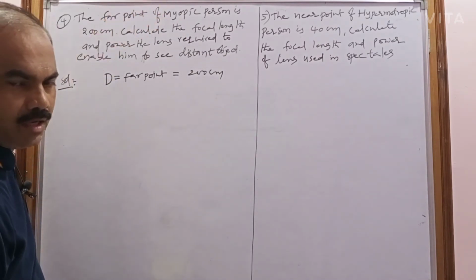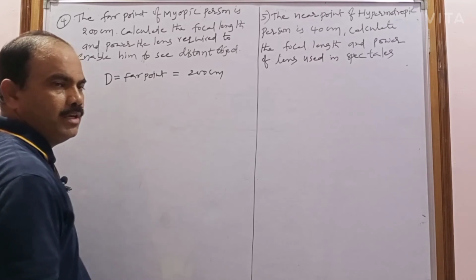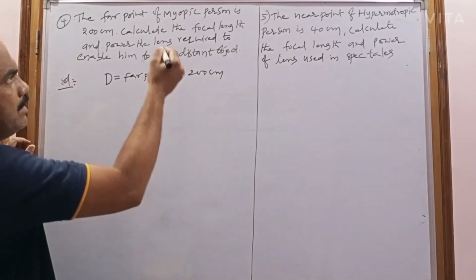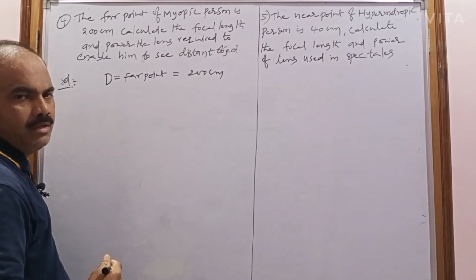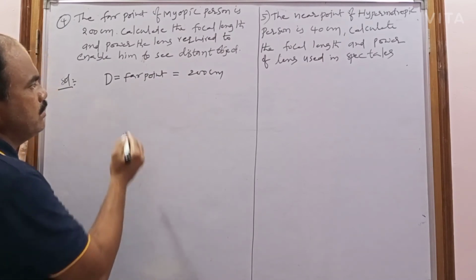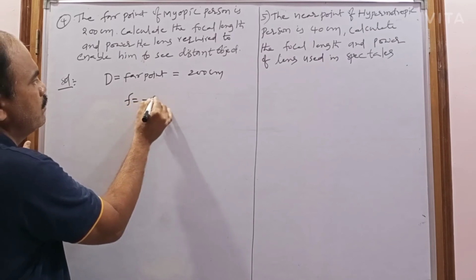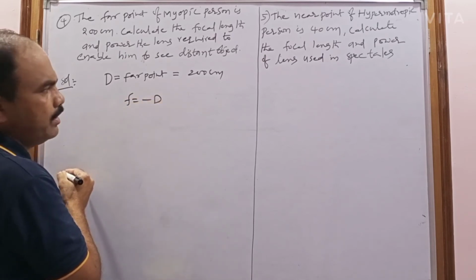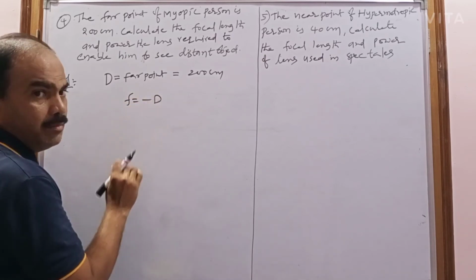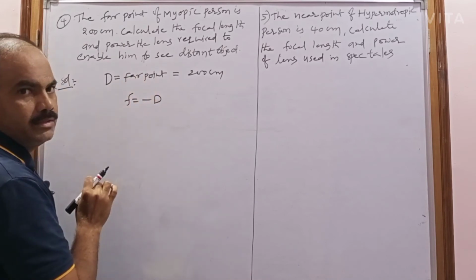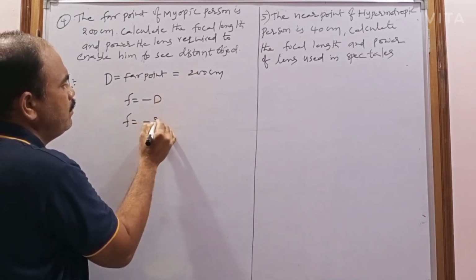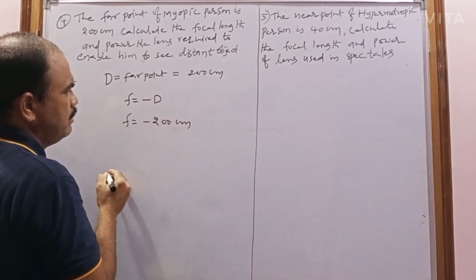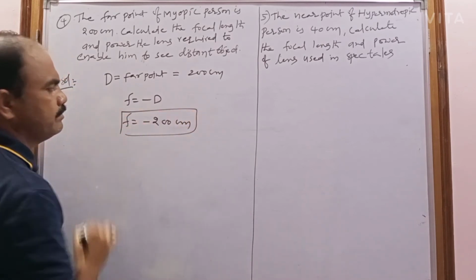Now this person is suffering from myopia. So how can you calculate the power of the concave lens? To correct myopia, which lens can be used? Concave lens. What is the formula? Already you know that: F equals minus D. D is the far point distance. Remember, F equals minus D. D is 200 centimeter, so this is the focal length.